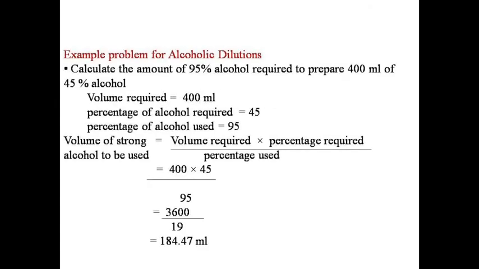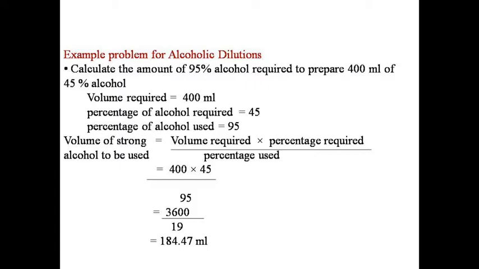Next type of calculations include alcoholic dilutions. Example, calculate the amount of 95% alcohol required to prepare 400 ml of 45% alcohol. In this, volume required is equal to 400 ml, percentage of alcohol required equals 45, percentage of alcohol used is equal to 95. By applying the formula, volume of strong alcohol to be used equals volume required into percentage required upon percentage used.